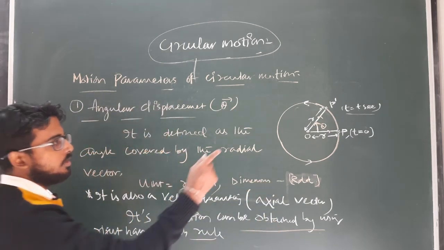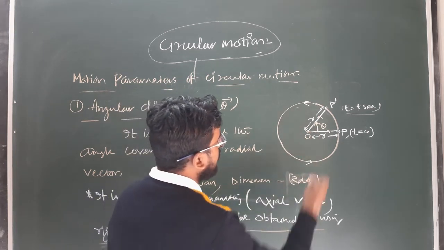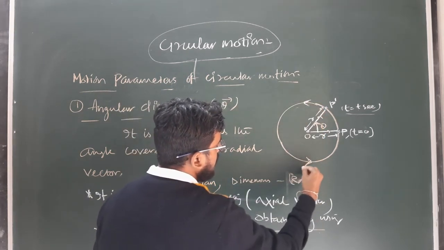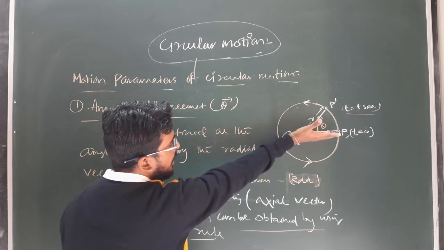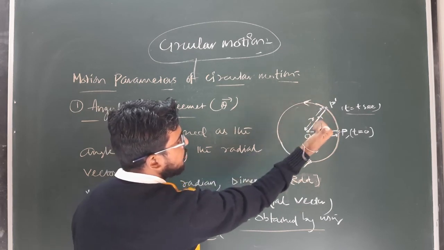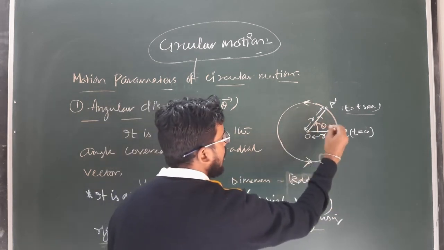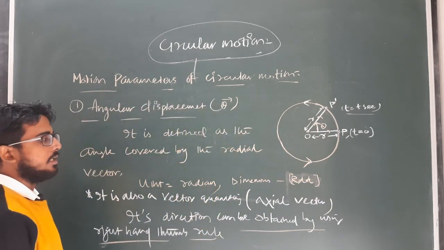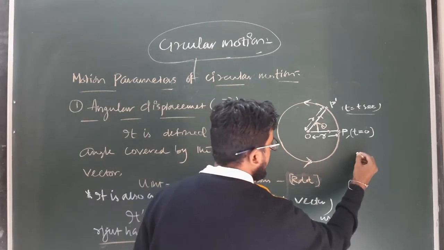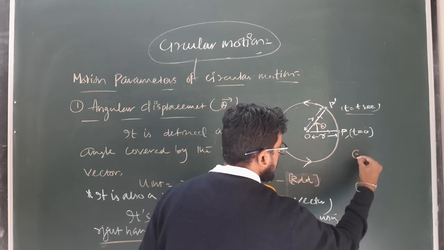Angular displacement. In this case, as the particle is moving in anti-clockwise sense, if I curl the fingers of the right hand in anti-clockwise sense, then the thumb shows outward. So the direction of the angular displacement for this particular case is outward, and we can denote the outward direction like this.